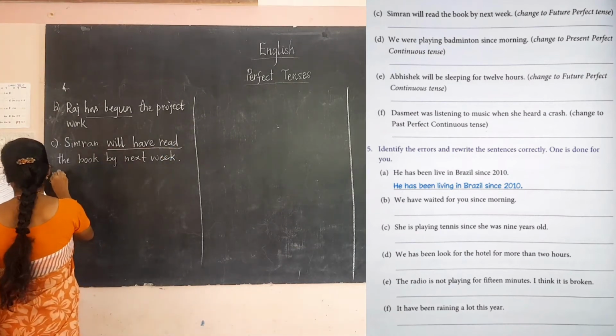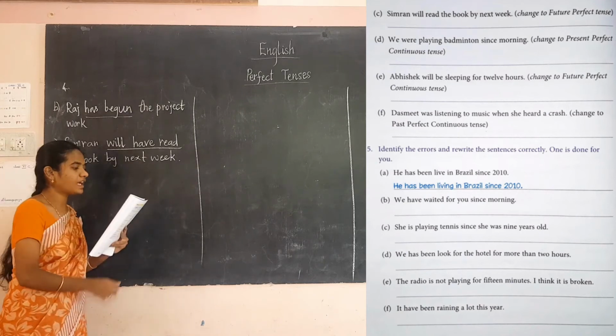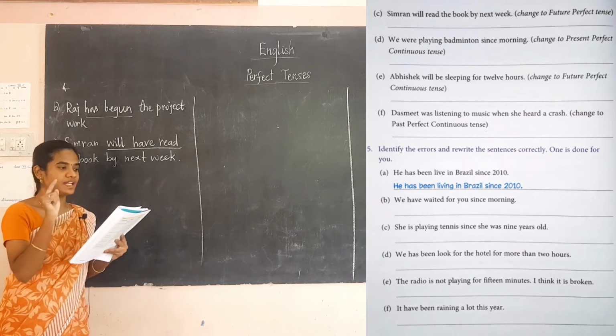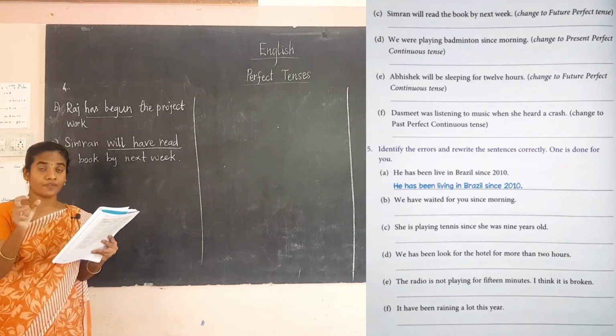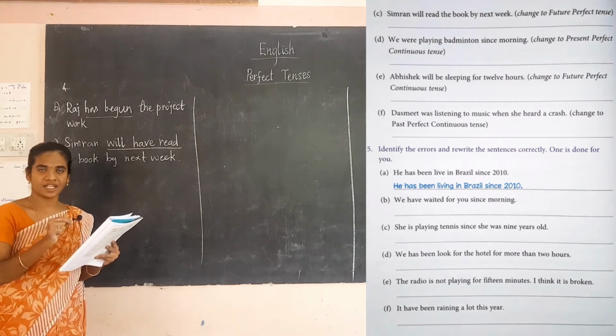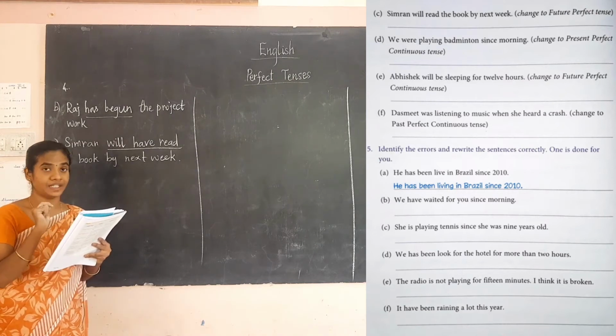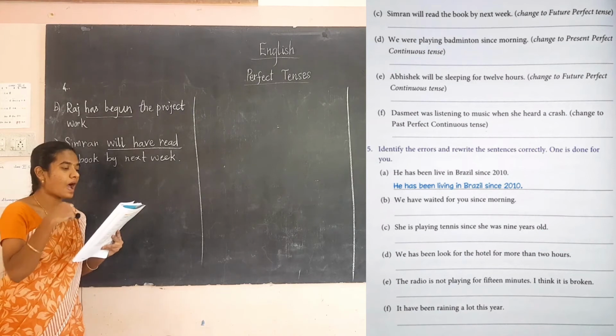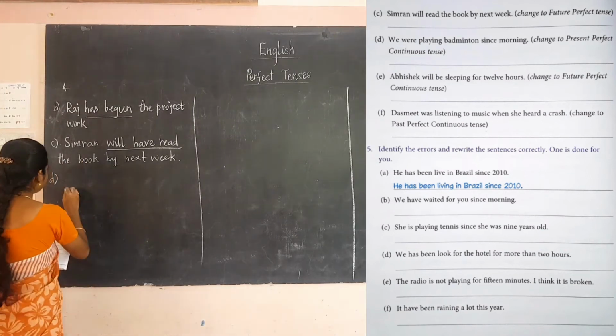Then D, we were playing badminton since morning. Have to change into the present perfect continuous tense. So how we can write? Have to see the subject. Here it is we. We means it is a plural subject. So I have to include have. We have been playing badminton since morning.